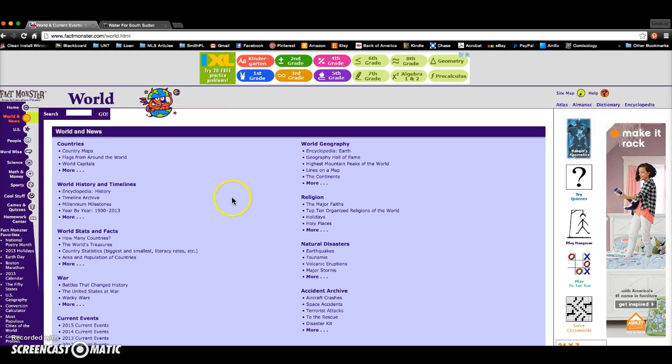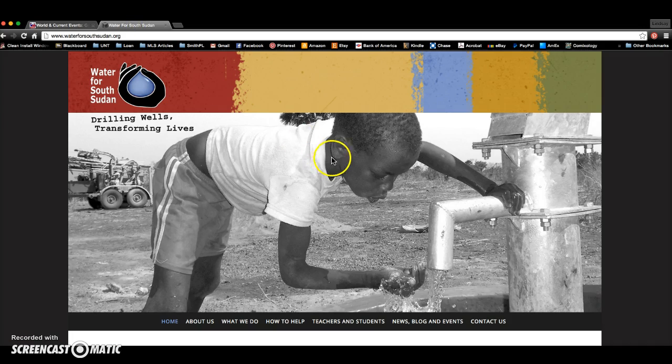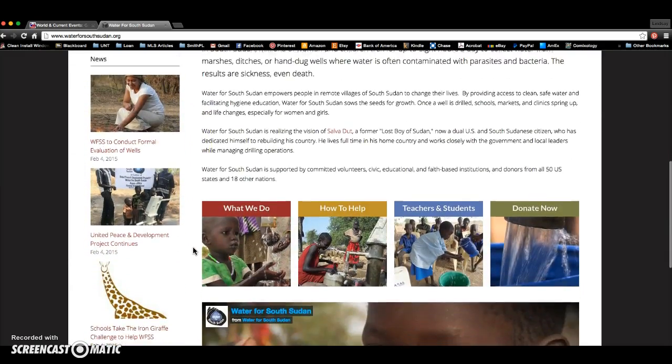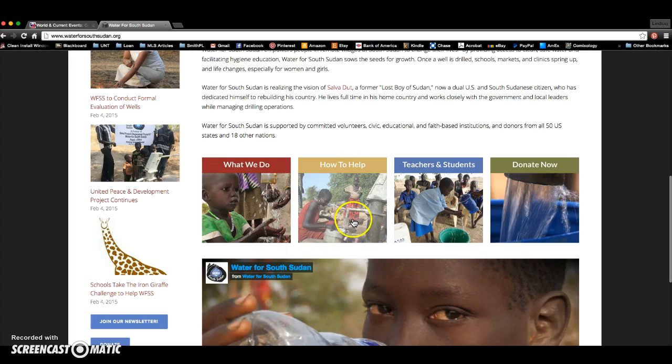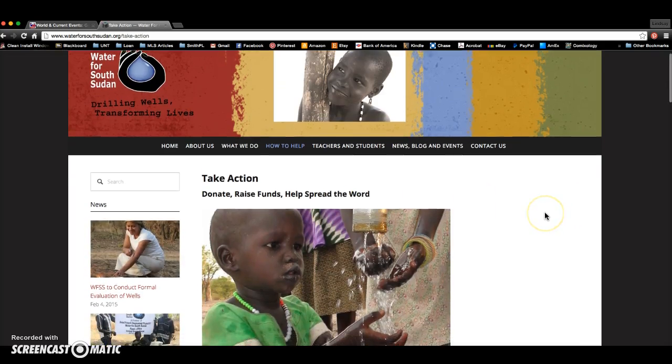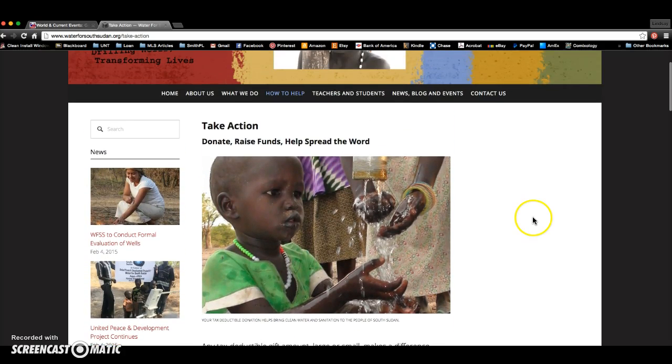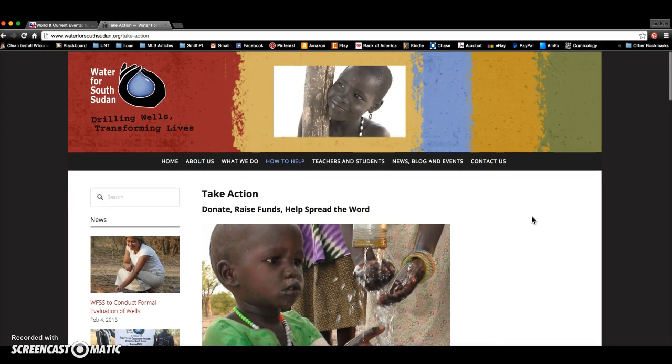Now that we've got Fact Monster figured out and under our belt, let's move on to one last little site, and that is the Water for Southern Sudan organization that Salva himself started. So if you go to waterforsouthsudan.org, you can see information about the organization, what they do, and how they process the water by creating these small wells that can be easily installed through personal donations. Awesome organization. It's an amazing story of Salva and his triumph over a difficult life and situation. Way to go, Salva. Way to go, Naya. And that is A Long Walk to Water, Fact Monster, and the organization that Salva started, Water for South Sudan.